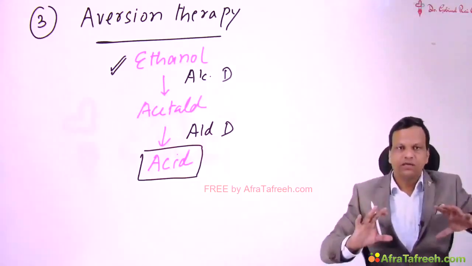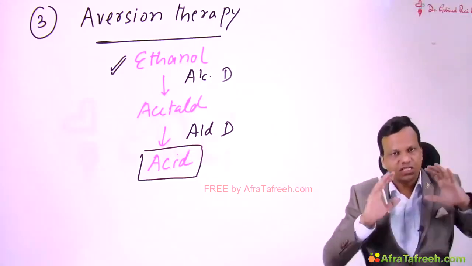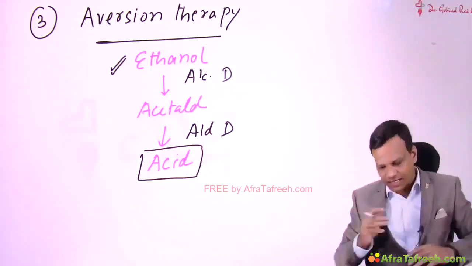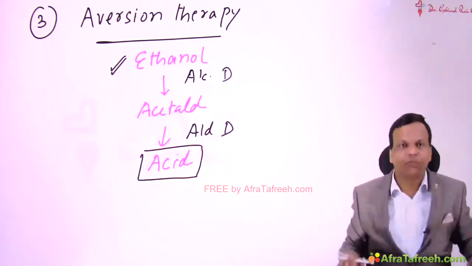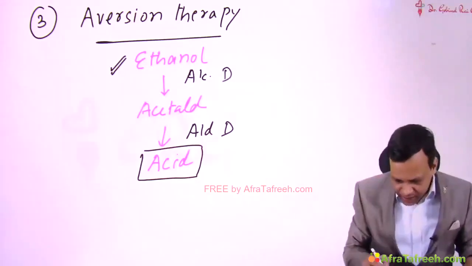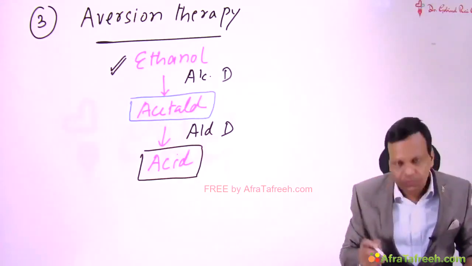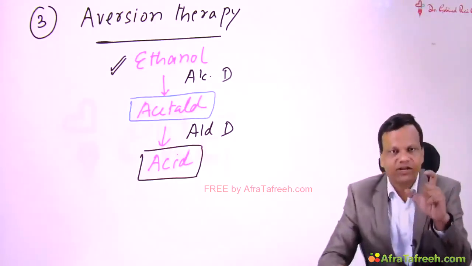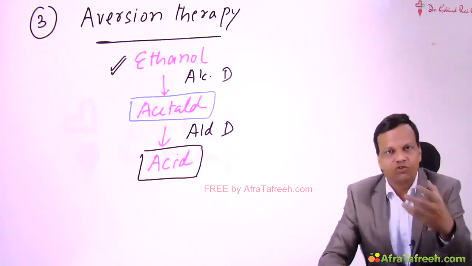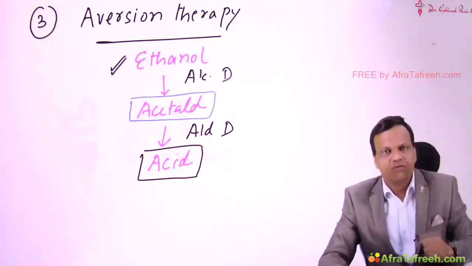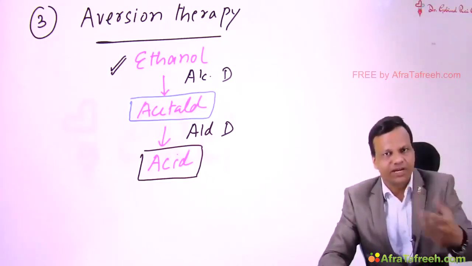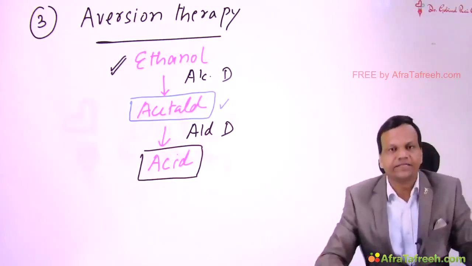So normally, when we take alcohol, we just get euphoria, we enjoy, and then the drug becomes inactive, no problem occurs. But the real culprit is acetaldehyde. If this accumulates, it will cause all unwanted problems. So vomiting, headache, blurring of vision, labile blood pressure, that is because of aldehyde.